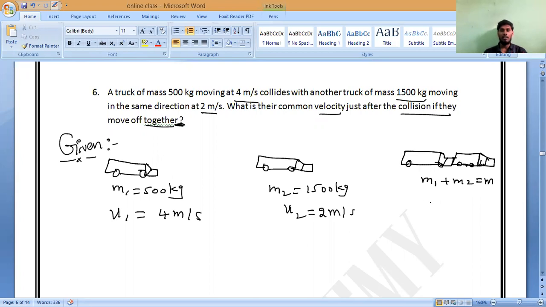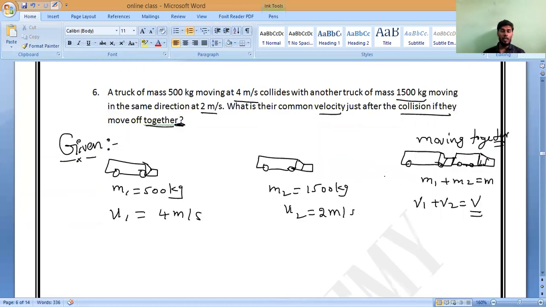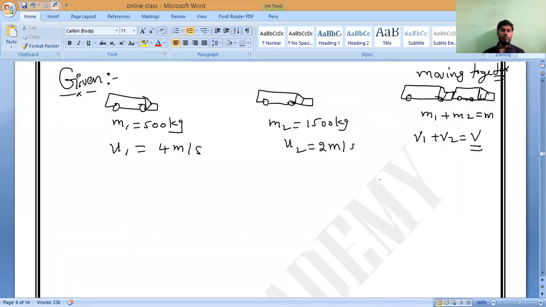Same way, velocity V1 plus V2 equals V. Correct or not? V, because they are moving together. If they were far away, it would again be M1 V1, M2 V2, as in our derivation when they separate. But here they are moving together, so together means addition.